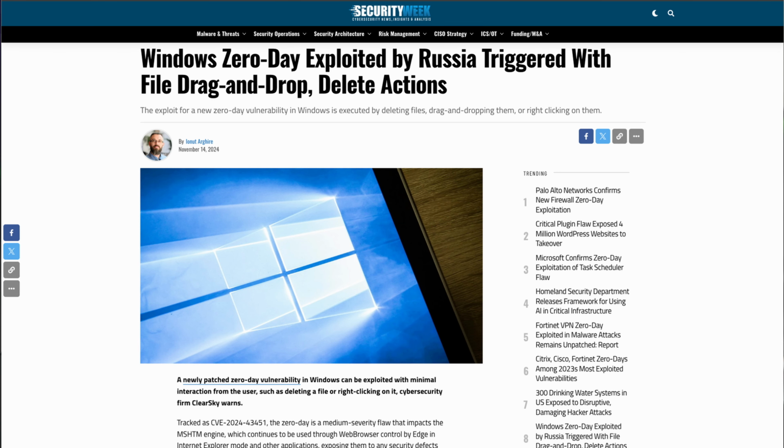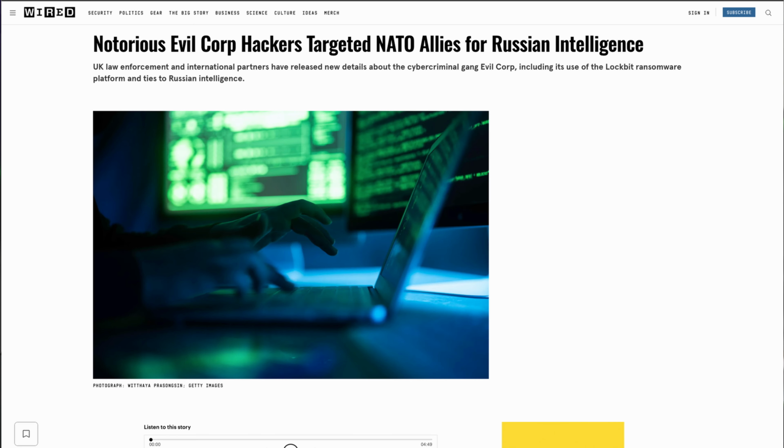This is being used actively in the wild against Ukraine by Russian actors. So this means that given, in the past, the relationships and the connections that we have seen between ransomware groups and some of the state actors in Russia, I would not be surprised if we start seeing this vulnerability being used by ransomware crews. So do take that into consideration when you're trying to patch this vulnerability.